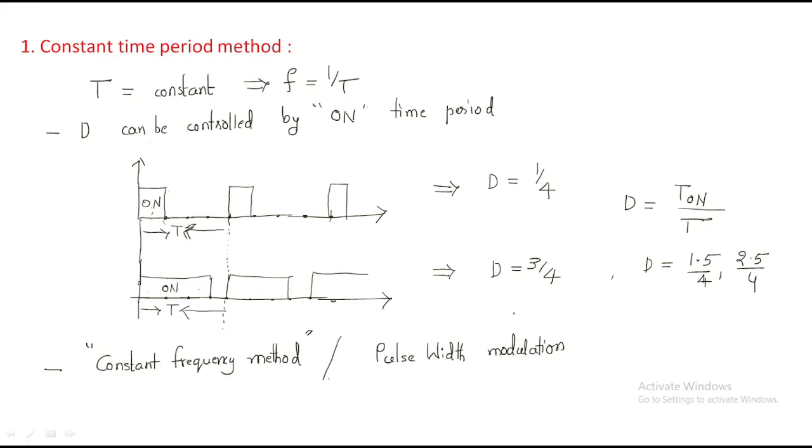These are the two names. We can call this method the constant time period method or constant frequency method. The other name is pulse width modulation. Simply by varying this pulse width we can control the duty ratio. By controlling the duty ratio we can control the output voltage. This is one method to control the duty ratio.